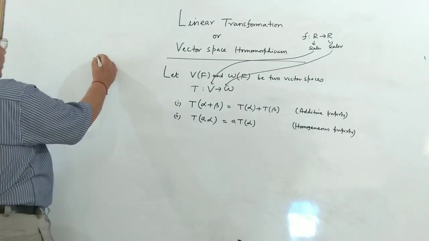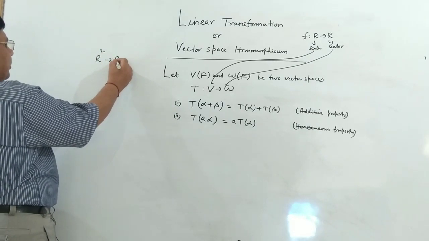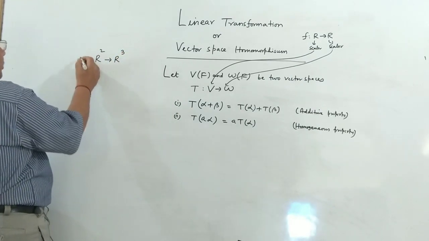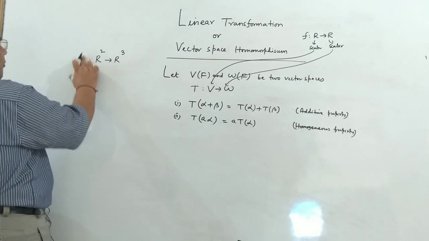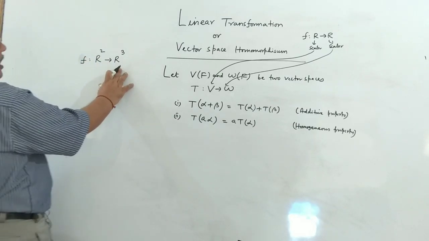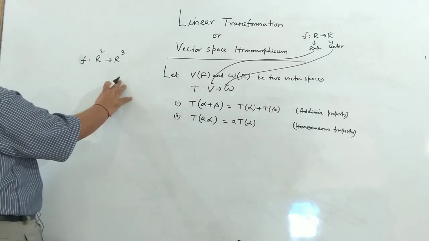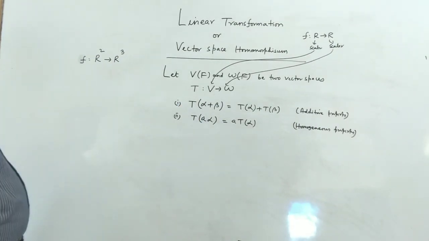Say you are taking a vector space R square and it is mapped to another vector space R cube by the transformation T or the function f. Then this f is called a linear transformation provided these twin conditions hold together.